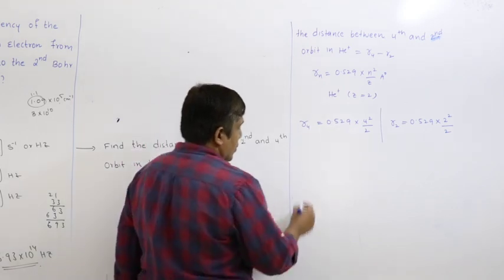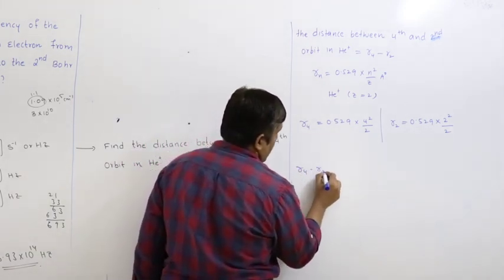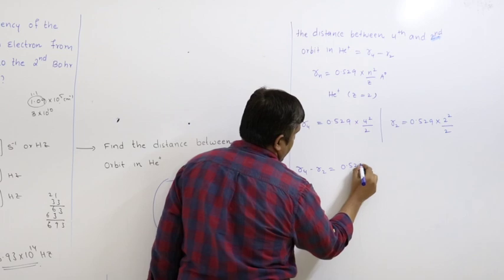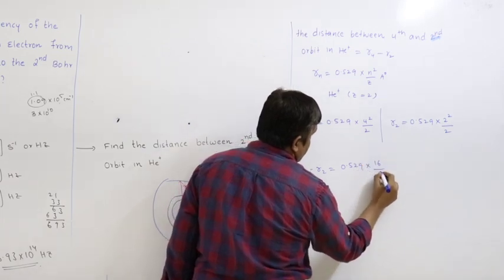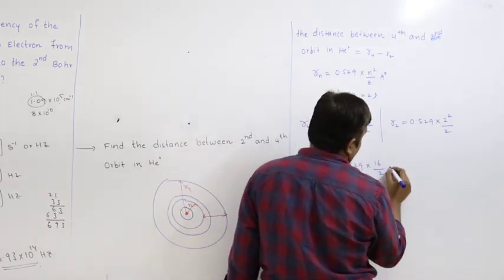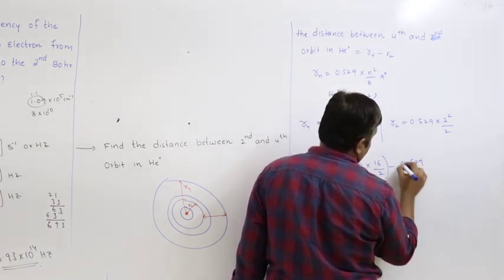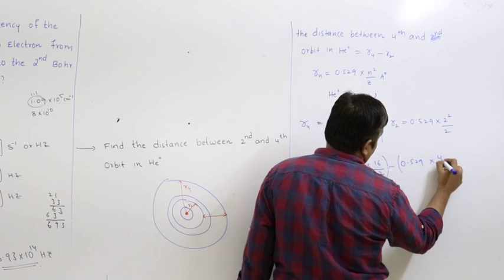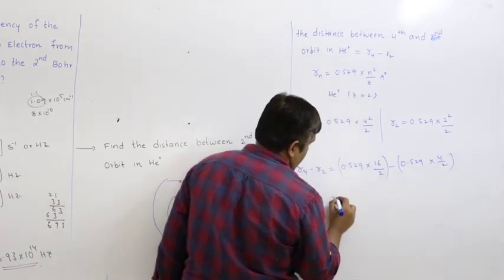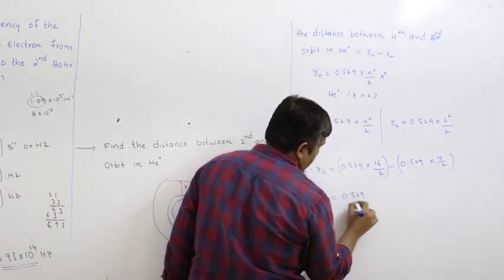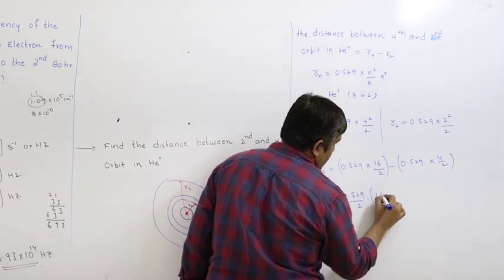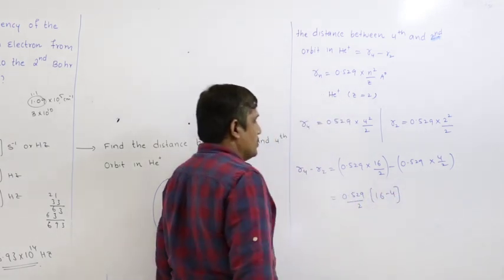So R4 minus R2 equal to 0.529 into 16 by 2 minus 0.529 into 4 by 2. So what I can take common is 0.529 by 2, 16 minus 4.